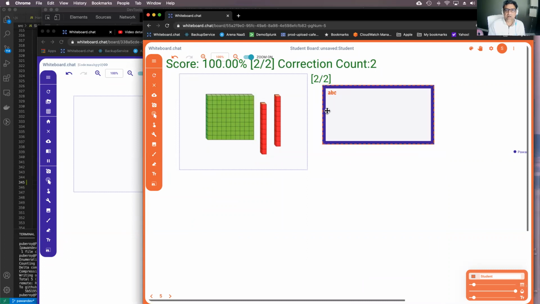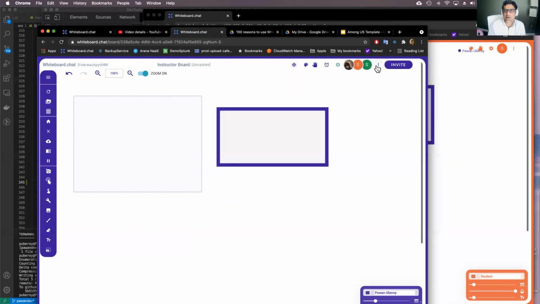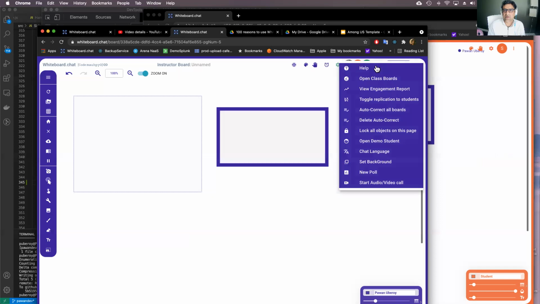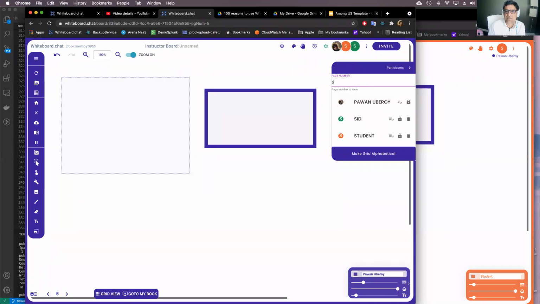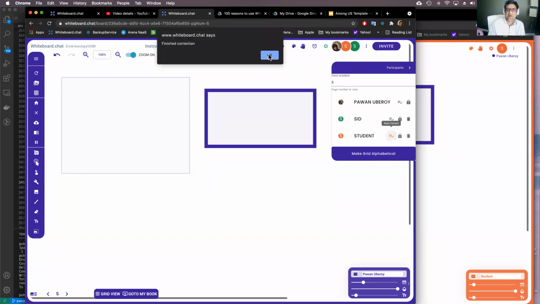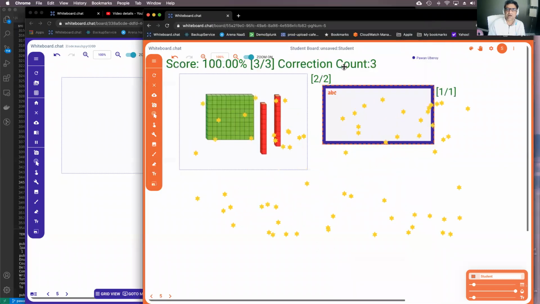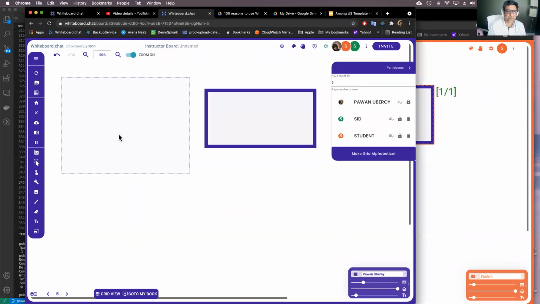I took out the autocorrect button. But you can also autocorrect a single kid's board. So if we just go here and say open class boards, remember to put the right page number. So page number 5, I want to correct student page 5. Right? So if they raise their hand, so there you go. You can actually see that it marked that one as well.